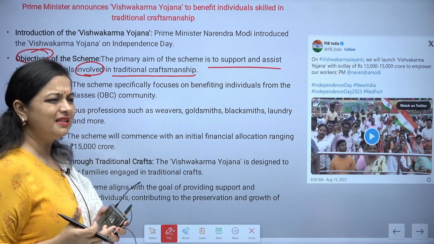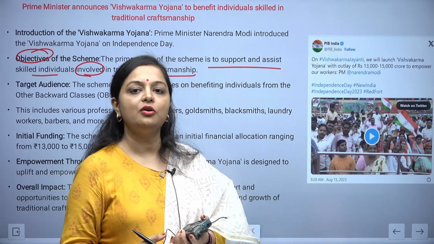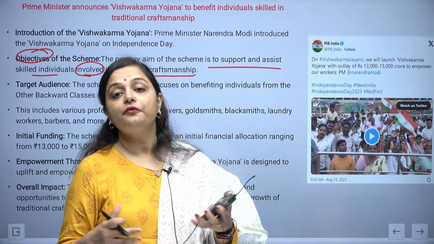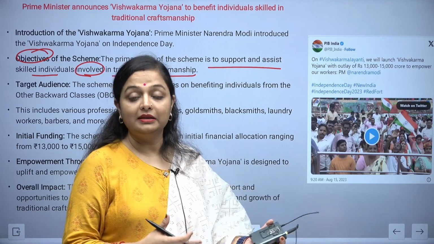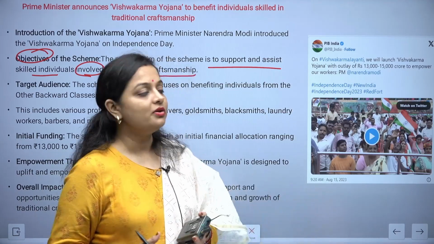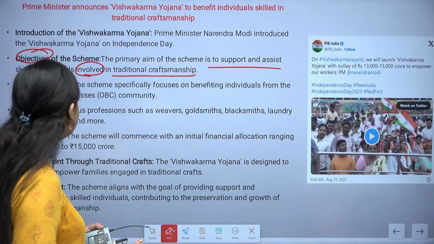In flourish, in the sense that the government will be helping them out so that they can do a lot of export, they can work in that particular direction. So in that way they will be supporting, and obviously the monetary benefits will also be there.